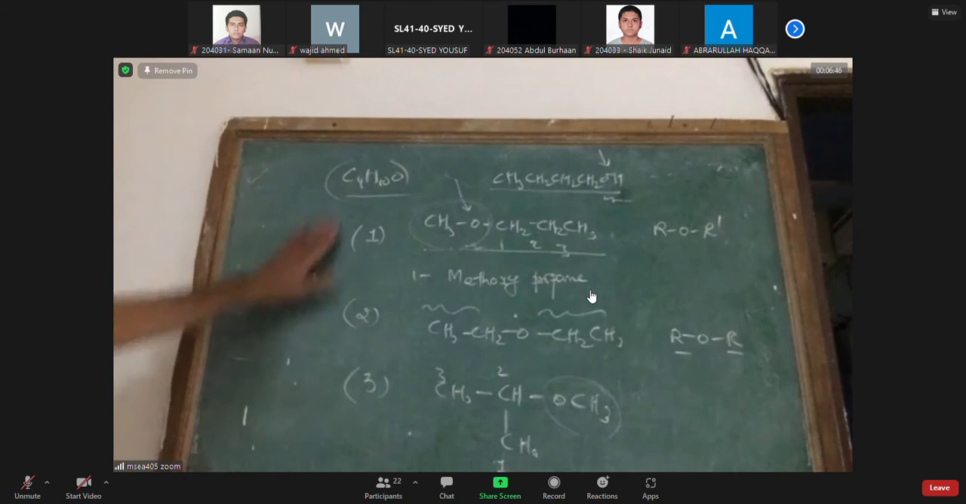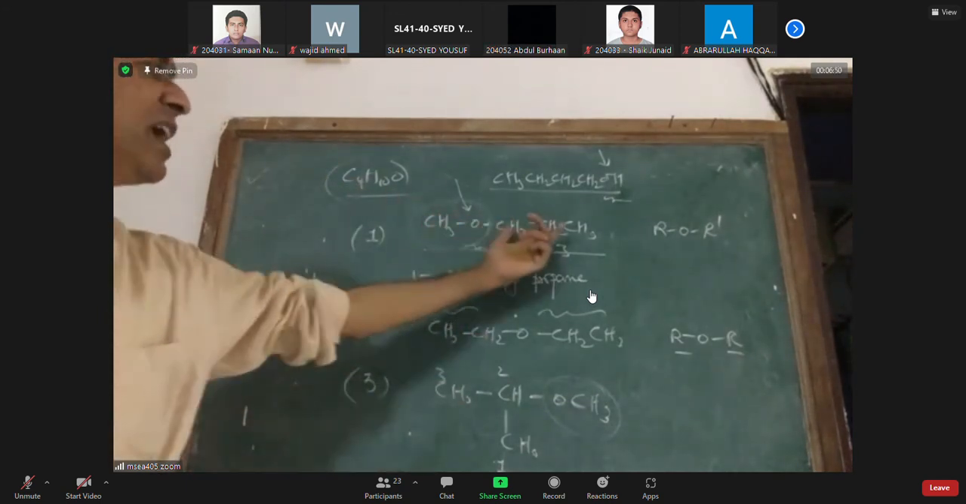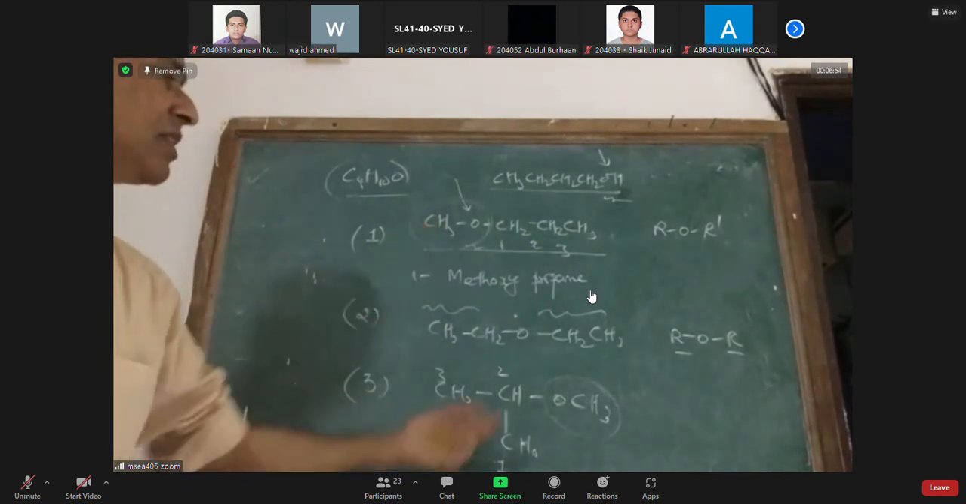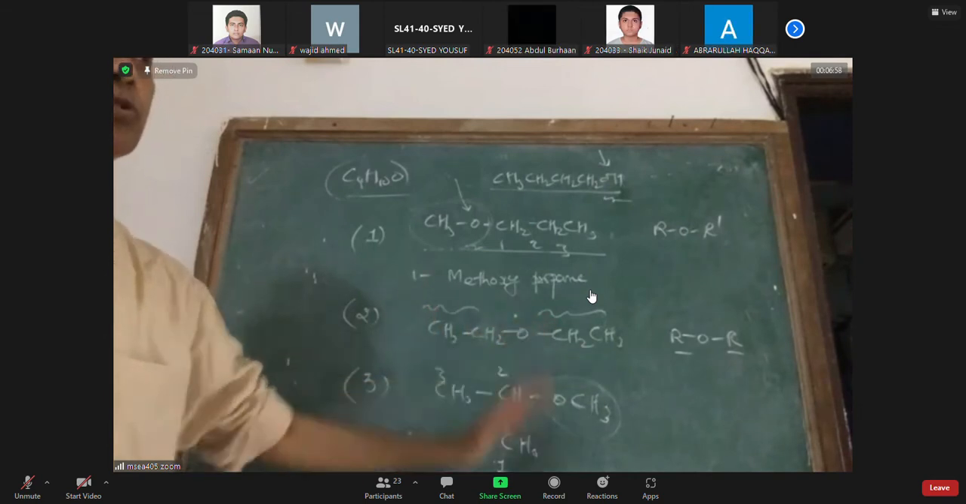1 and 2 have the same formula, C4H10O. Both are ethers only, but one has 3 carbons on one side and 1 carbon on the other side of the oxygen. The other one has 2 carbons equally distributed on both sides.